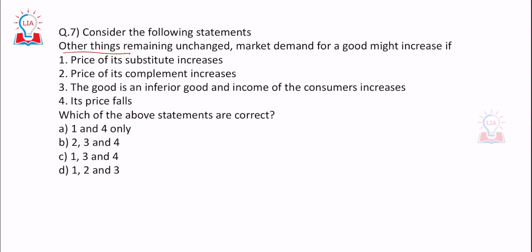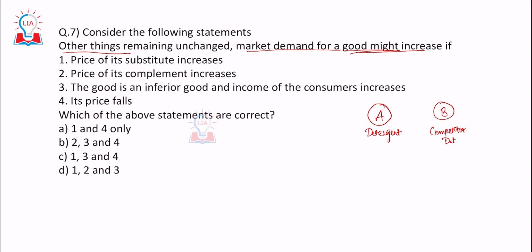Question number 7. If you keep other things constant, market demand for a good might increase. If so, keep all the things constant, what would happen to the market demand for a particular good? Let's consider that good to be A, right? So this A is a detergent powder. Let's suppose there is B. It is a competitor detergent. And then you have another product, let's say C, which is related to this. So a washing machine.